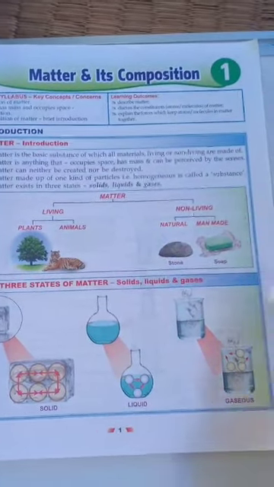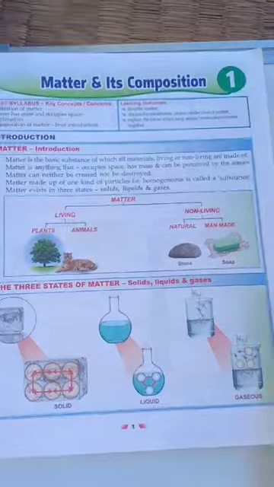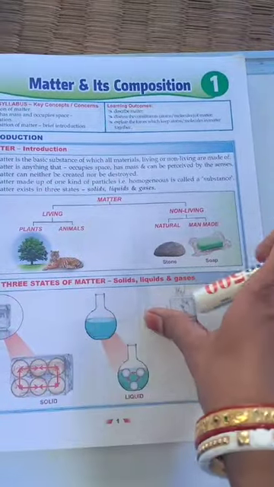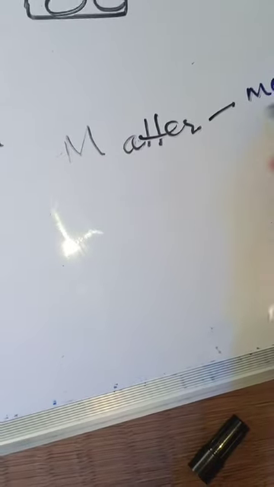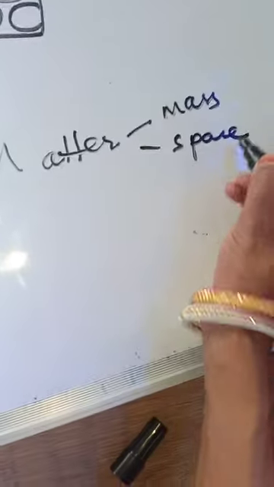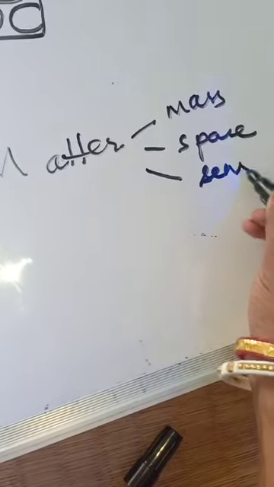First of all, we'll deal with the definition of matter. Matter is anything that has got mass, that has got space, and that can be perceived by or felt by the senses.